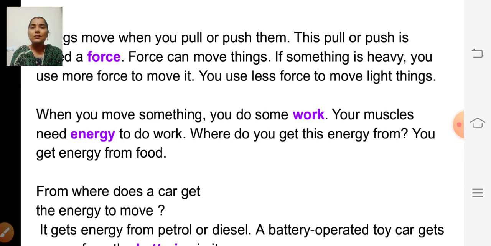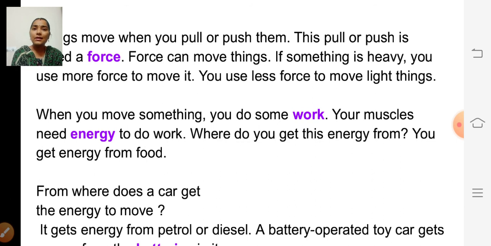So when you move something, you do some work. Your muscles need energy to do work. Where do you get this energy from? So you get energy from food. When you open the window, you will do some work, isn't it? That is pushing. So for doing that work, we need some energy. So where do we get that energy from? So we get energy from food.